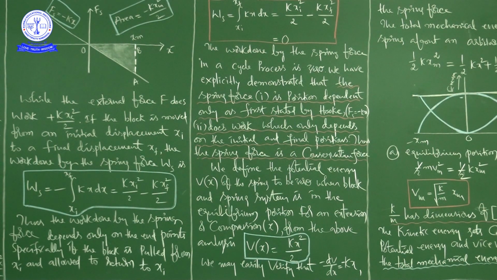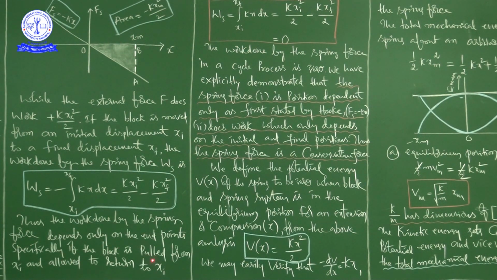It is potential energy, or energy possessed by the system, right? So what we discussed in case of work energy theorem, the statement: the amount of work done by a force is equal to the change in kinetic energy. But here we are in an example of spring block system. That's why here the amount of work done is equal to the change in energy, initial and final. See here, thus the work done by the spring force depends only on the end points.